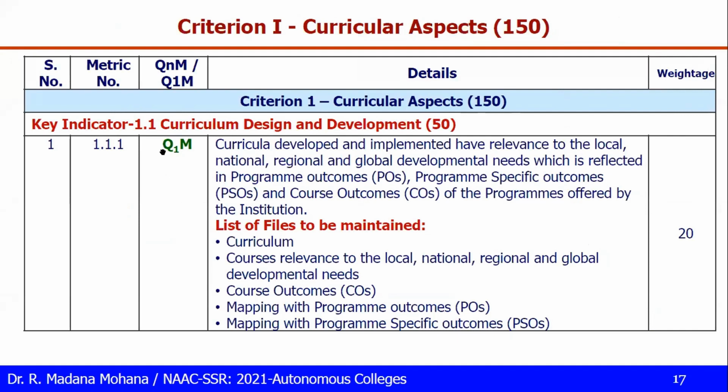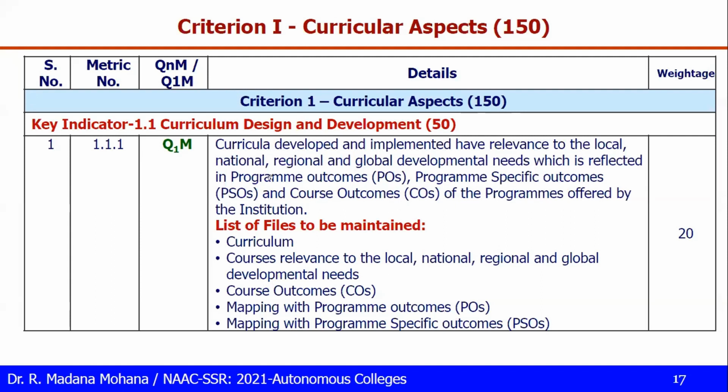So SOP is applicable only for QN, quantitative. For QL, qualitative, there is no SOP. So 1.1.1 is qualitative. The question is, curricula developed and implemented have relevance to the local, national, regional, and global developmental needs, which is reflected in program outcomes, program specific outcomes, and course outcomes of the programs offered by the institution.